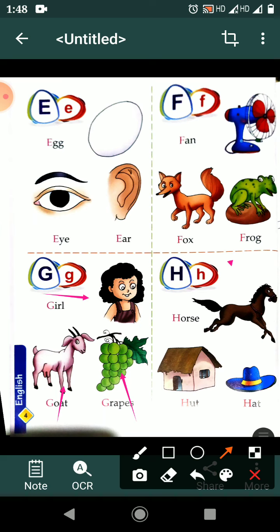H for horse. This horse. Tuck, tuck, tuck, tuck. This for horse. H for hat. H-A-T, hat. And this for head. Where is head? This. Where is head? This. Good.